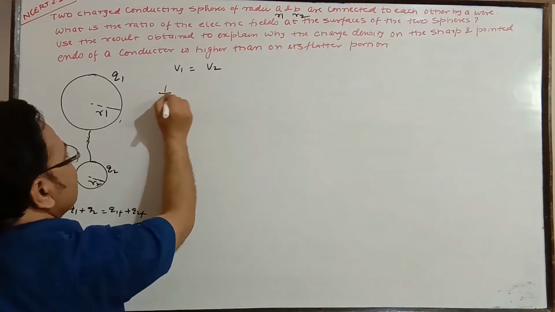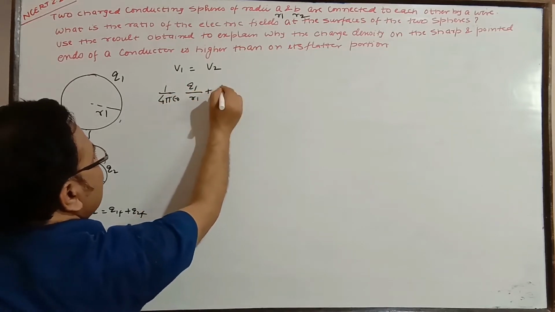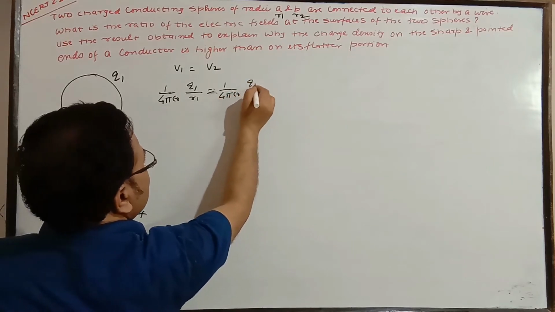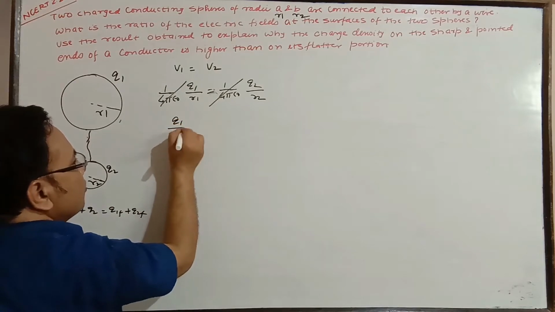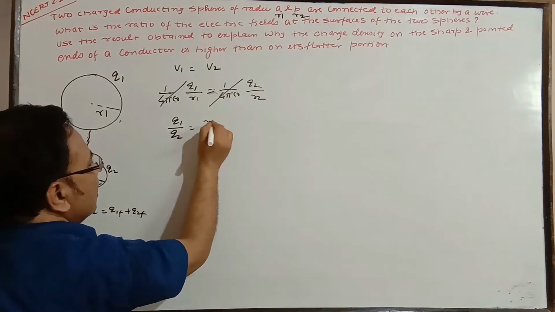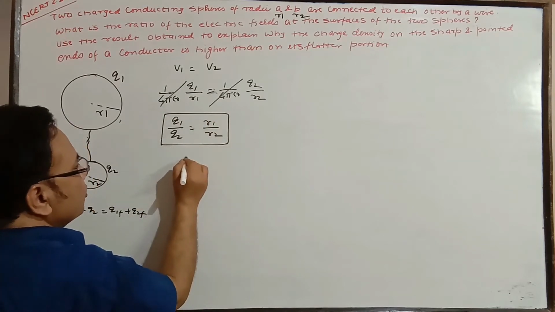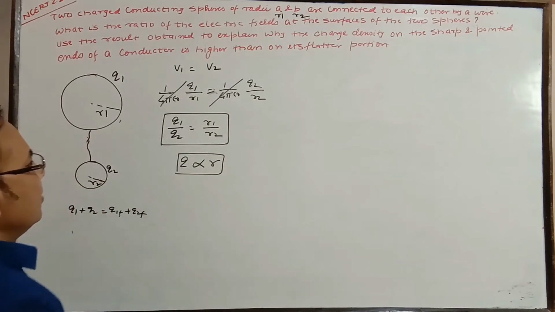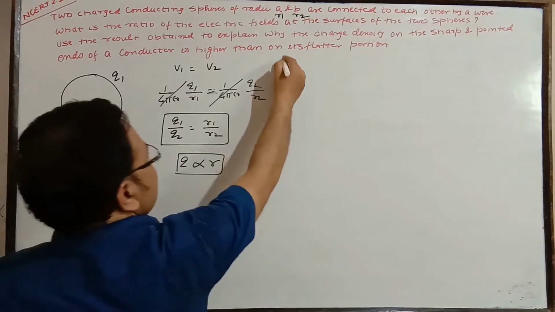So what is potential? 1 by 4 pi epsilon naught into Q1 by R1 for this, and this is equal to 1 by 4 pi epsilon naught Q2 by R2 for the second one. So these two cancel out. So from here Q1 by Q2 is equal to R1 by R2. So this is the relation between these two. So what you see, Q is proportional to R, a body of large radius will have more charge. Okay. So that is the first part.